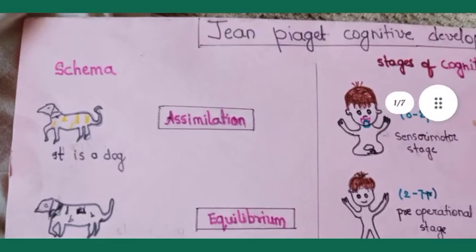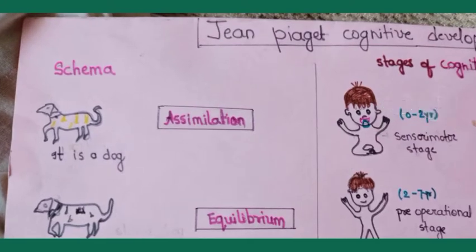Suppose a child saw a dog, so he has that belief after watching that a dog has four legs and it is small in size and it is furry, so he has that schema in his mind. Okay, so assimilation means he now has that belief that a dog looks like this.